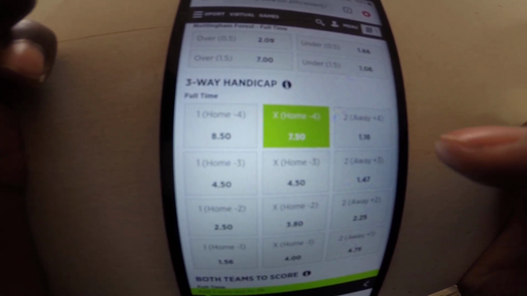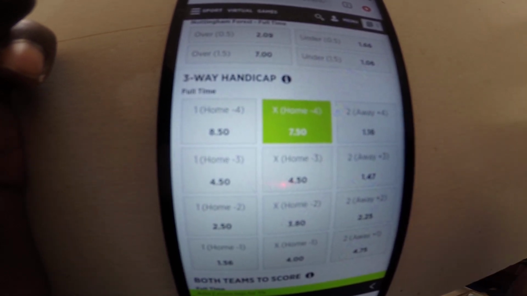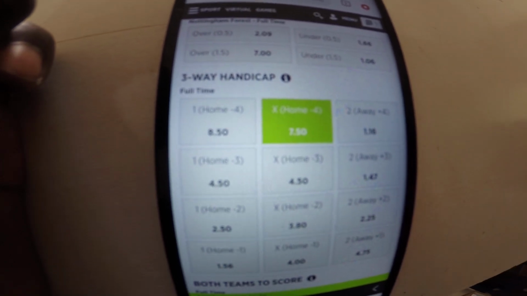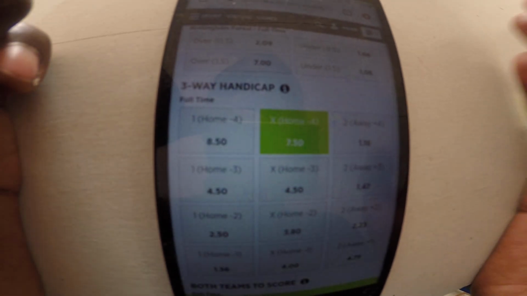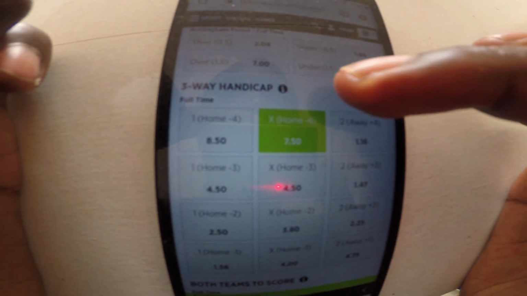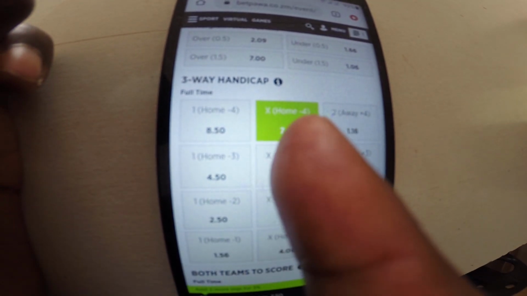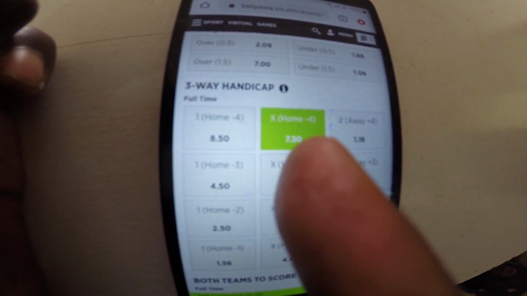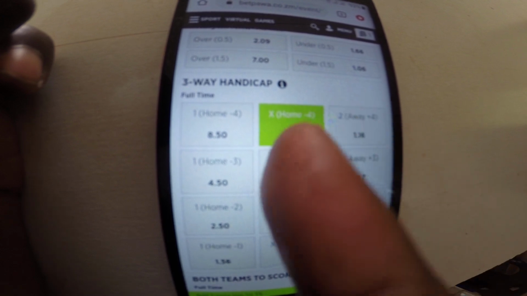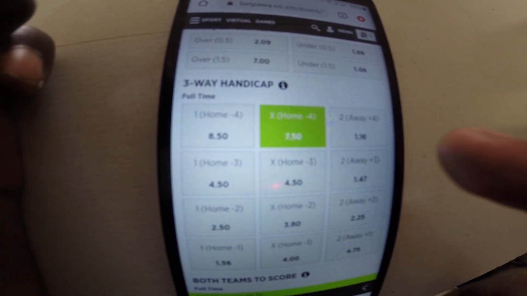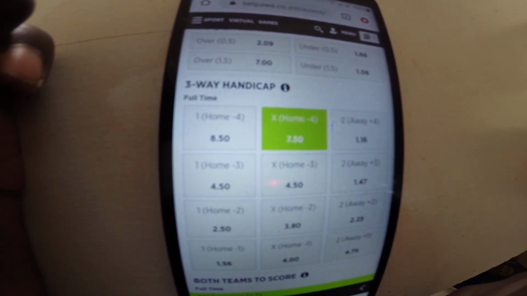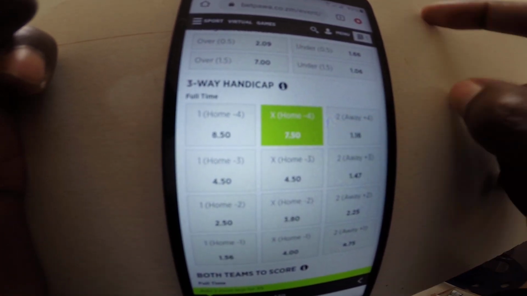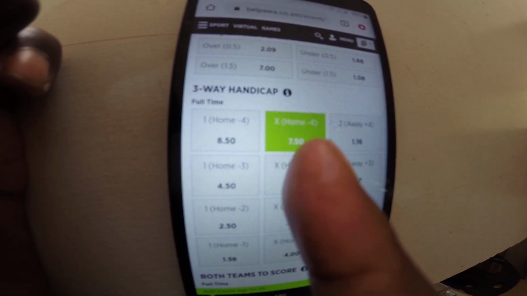In the actual sense, Arsenal have won by 5 goals to 1. That is a draw, because we are going to remove the 4 goals from Arsenal. For the sake of your ticket, Arsenal only has 1 goal, and since Nottingham also has a goal, that will mean it's a draw game. So 5 goals to 1, it's a draw in this particular instance.